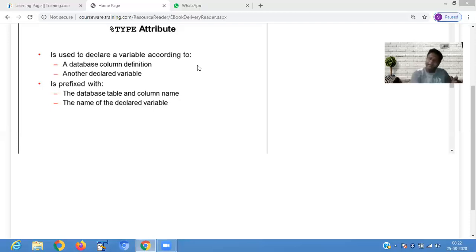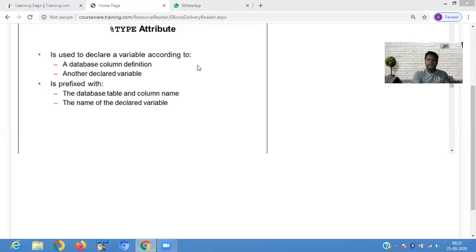Any type of value that you retrieve from Oracle will be stored in that particular variable. So there is no mandate that in the PLSQL variable you have to define a specific data type. That is the benefit of the type attribute.